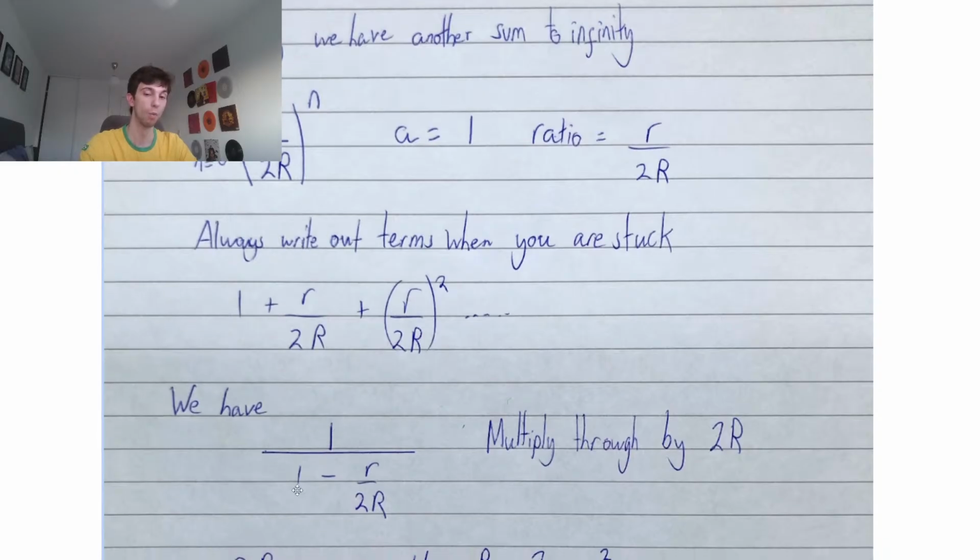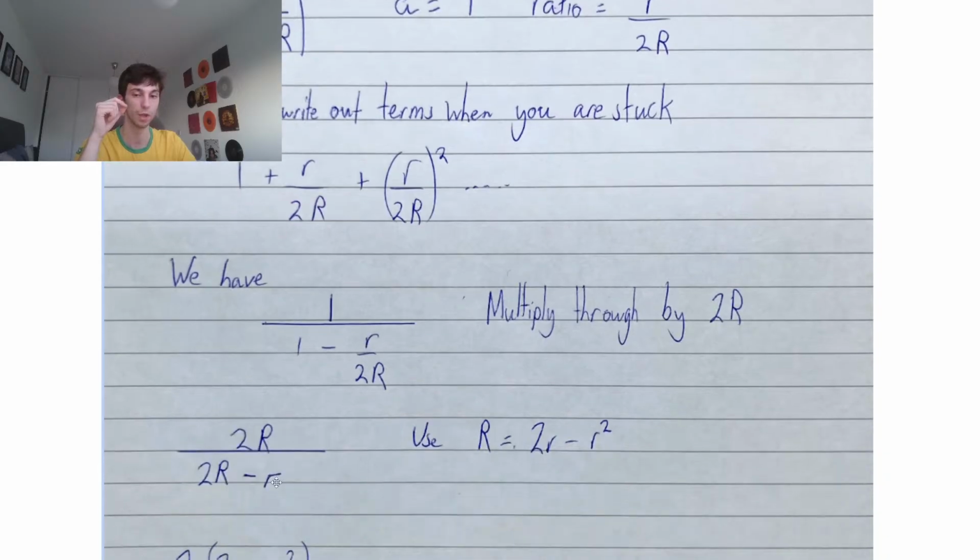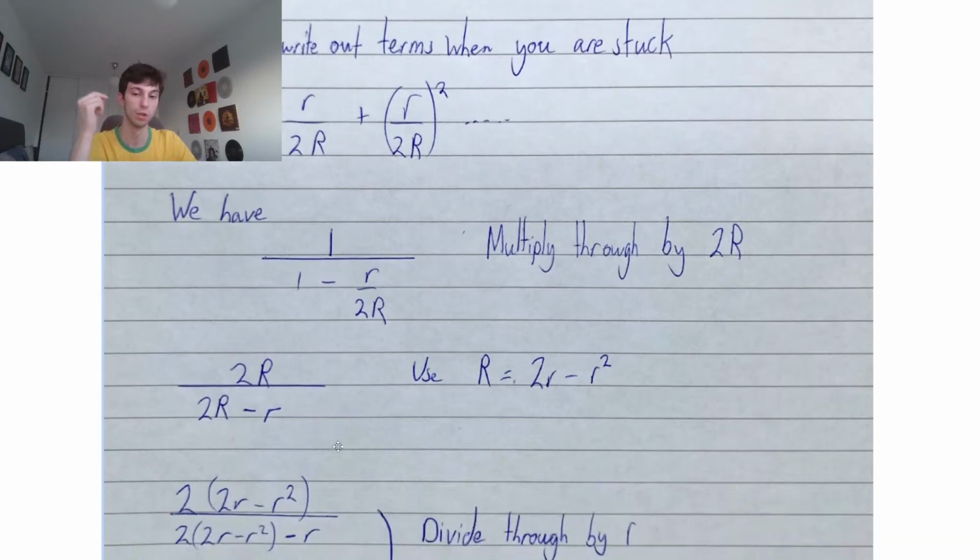So we have 1 over 1 minus that common ratio of r over 2r. We're going to multiply through by 2r. In these show that questions, once again, they love you to get rid of these denominators within either your numerator or denominator. So multiplying everything through by 2r, we'd have 2r on the numerator, then 2r minus r on the denominator. Now from here, we're going to use that substitution because once again, our answer doesn't have capital R, it only has a little r. So we're using 2r minus r squared wherever we have r.